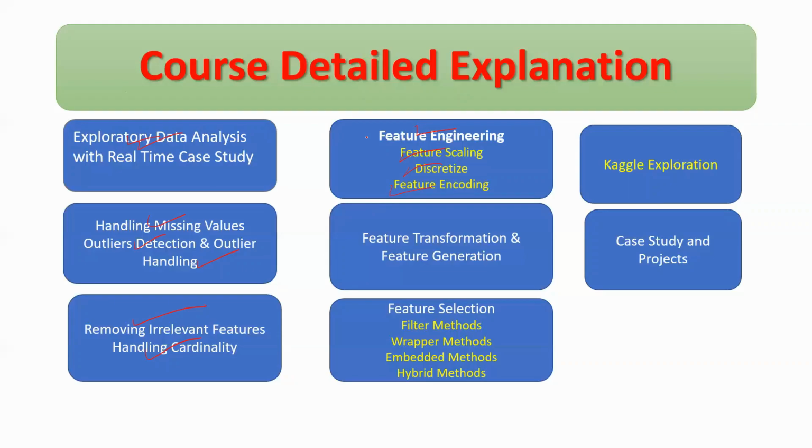In feature engineering: handling outliers, missing values, and feature selection. These three topics, guys, are very important. These three topics are very important when you are doing any data science or machine learning project. Okay. After feature engineering, we have to learn feature transformation and feature generation. Then feature selection. In feature selection, we have to learn four methods: filter method, wrapper method, embedded method, and hybrid method. After that, we have to learn Kaggle exploration.